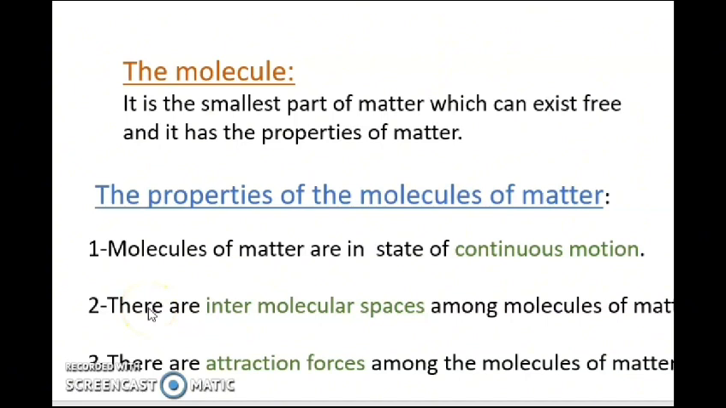We know that matter consists of smaller particles which are called molecules, and these molecules have the properties of matter. These molecules have some properties. They are in continuous motion. There are intermolecular spaces among the molecules. Between the molecules there are spaces called intermolecular spaces, and also there are attraction forces called the intermolecular forces between the molecules of matter.